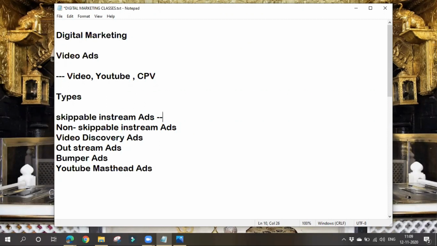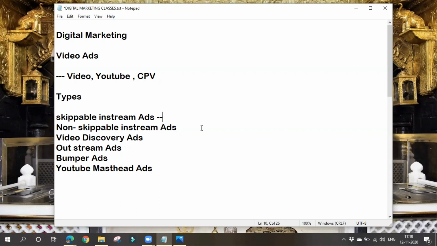Here we will be charged only if the viewer sees the ad without skipping. The viewer should not skip the ad. He should see the entire ad without skipping, and Google also charges if he interacts with it. While the ad is playing, you can see some buttons there, and if you click on them you will be navigated to the advertiser's website. So the advertiser will be charged if the viewer watches the entire ad without skipping, or if he interacts with it.